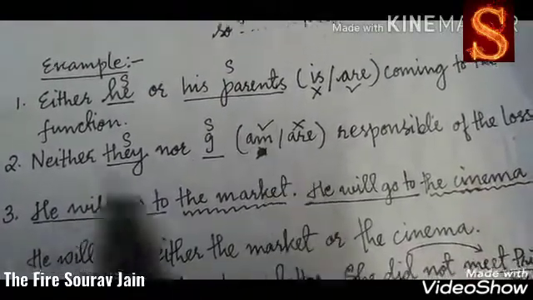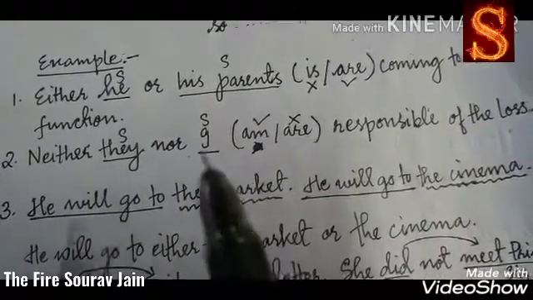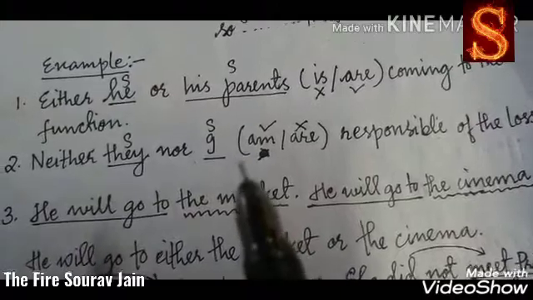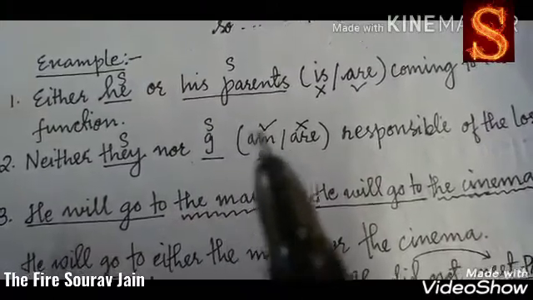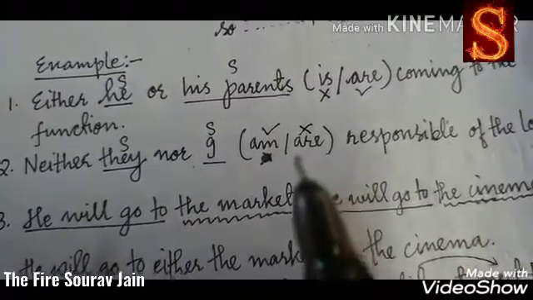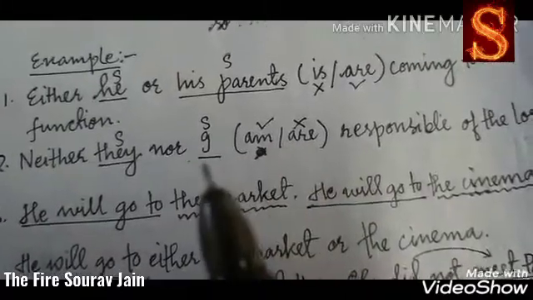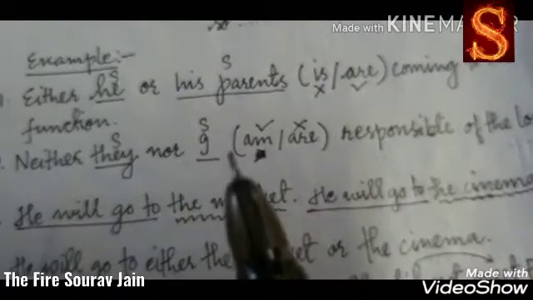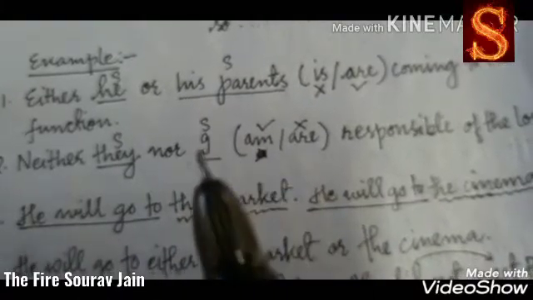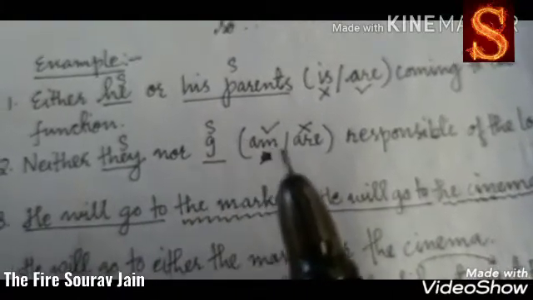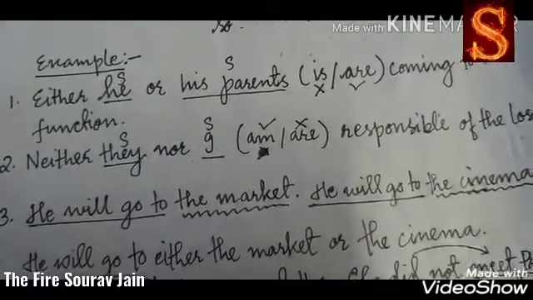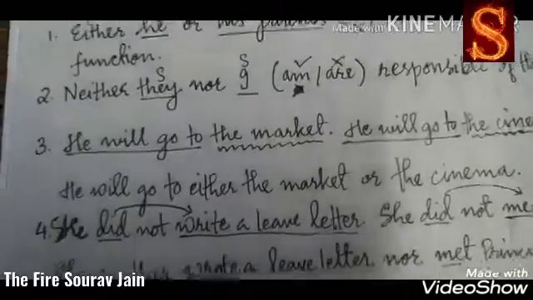So here too we have two subjects. One is they and one is I. We have to agree the verb to the closest subject, not with they. The verb is closest to I. Therefore we use am. So this is how we agree to the closest subject.